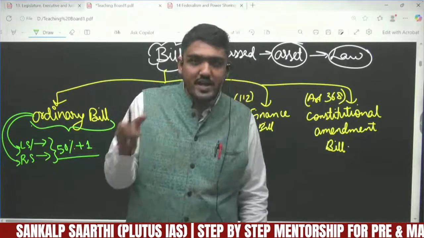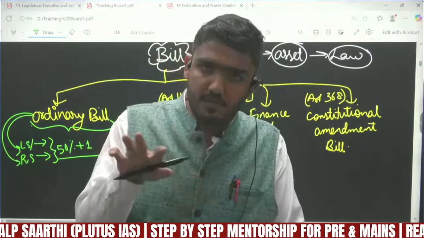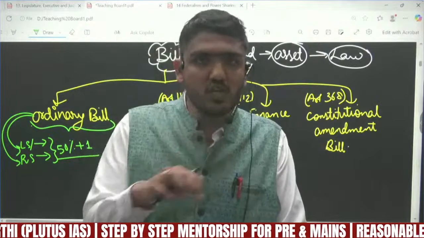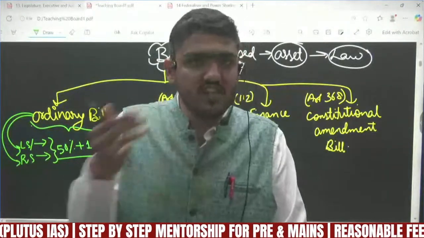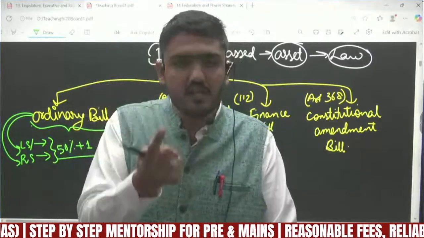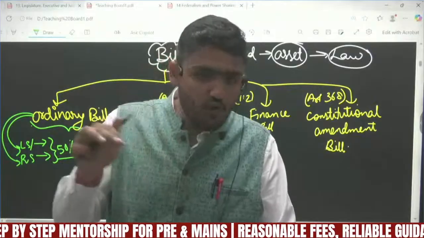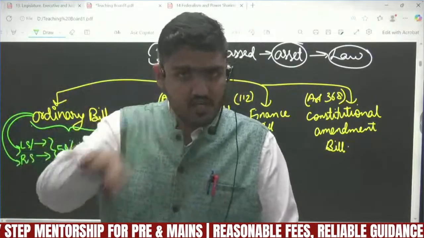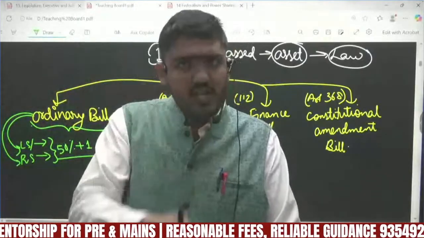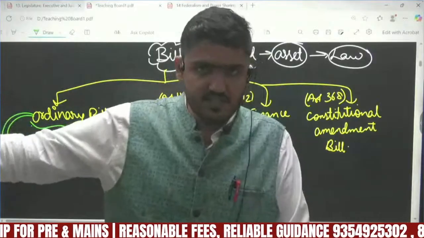The requirement to form the government is only that the majority party or the coalition must get more than 50% of seats. Listen, Ashutosh, one second. For only forming the government, for basically selecting the president, the only requirement is that from that particular party 50% plus one seats must be there.